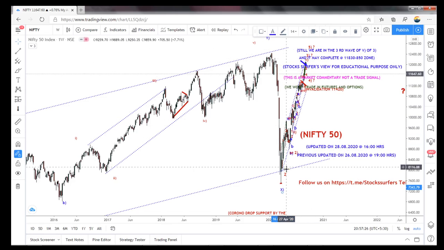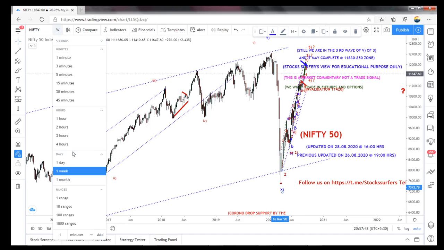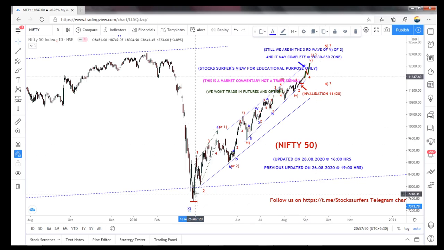Because if it is an X wave, this is not the end, because it won't end immediately at the X wave. Sometimes it may or may not. But if it is a 3-wave structure, there is a chance of making a triangle in the X wave. Or if it is an irregular flat also, it can happen. So that we will see later onwards. Right now the 3-wave structure is completed and we are in the bullish. So the bullish is confirmed only after the 5-wave structure.